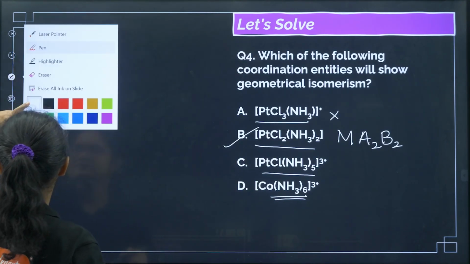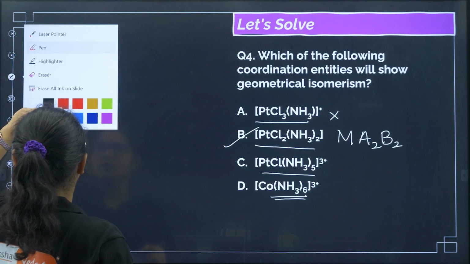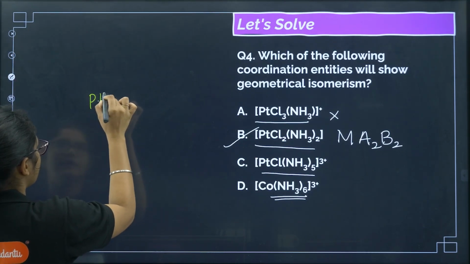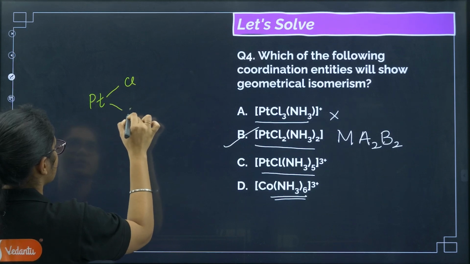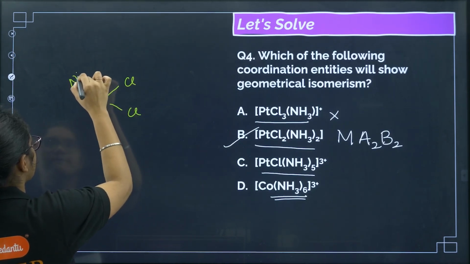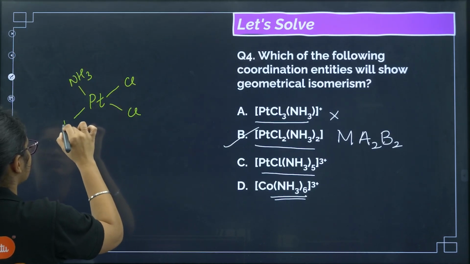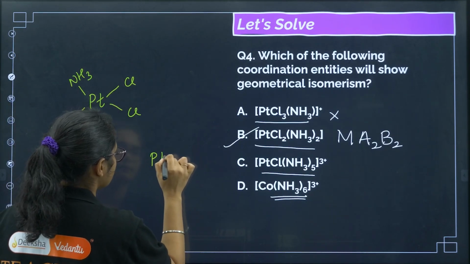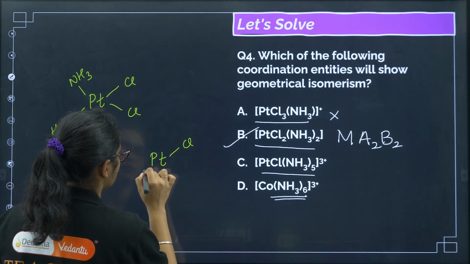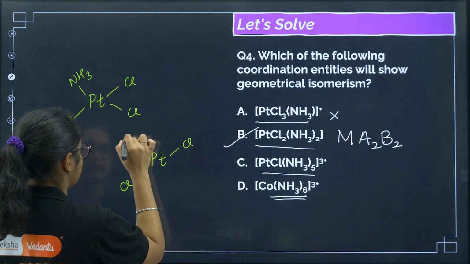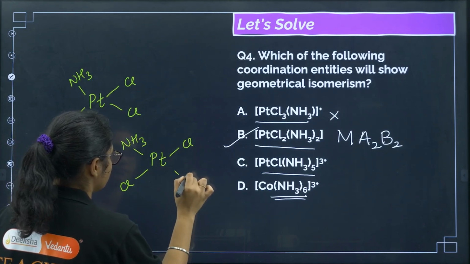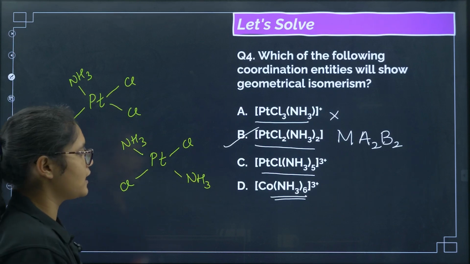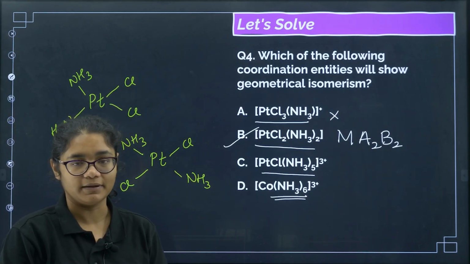Now let us draw and see them to be more clear. So if you see, platinum is there, and we have chlorine and we have NH3. Okay, this is one form. Another is there, platinum, we have chlorine, then we have NH3, and then we have NH3. Okay, so the correct answer for this question will be option number B.